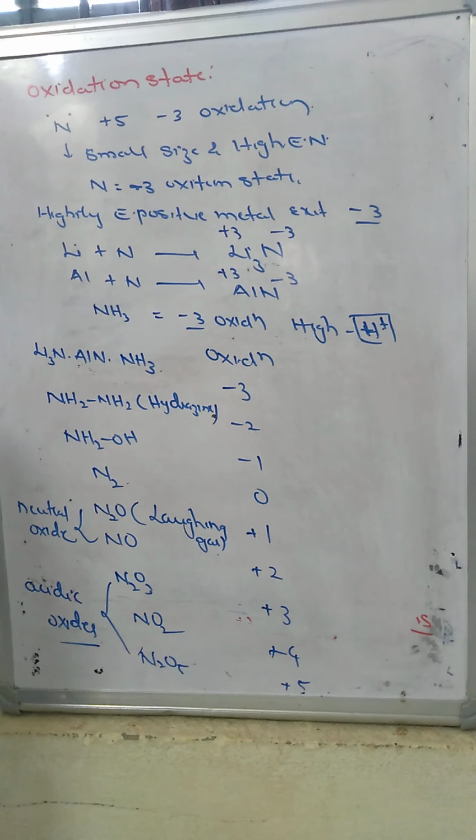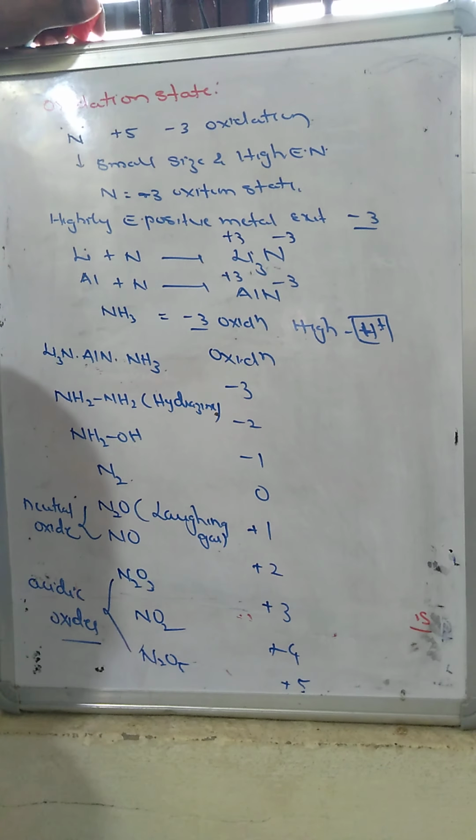So nitrogen exhibits various oxidation states, from -3 to +5, based upon the compound.